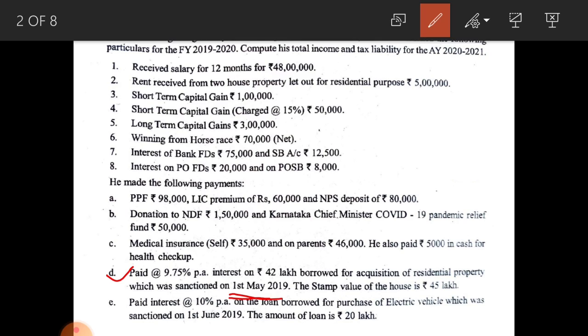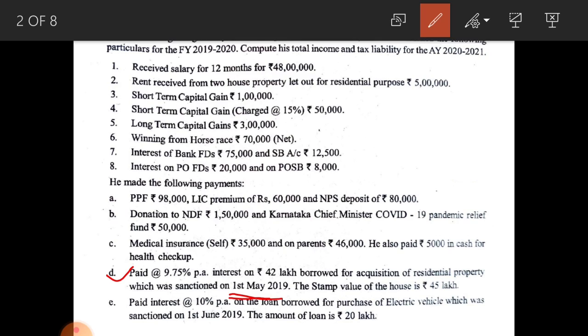That means interest is calculated only for 11 months, that is starting from 1st May to 31st March 2020. You have to calculate the interest on loan, that is 42 lakhs loan amount into 9.75% into 11 months, that is 11 by 12. That amounts to rupees